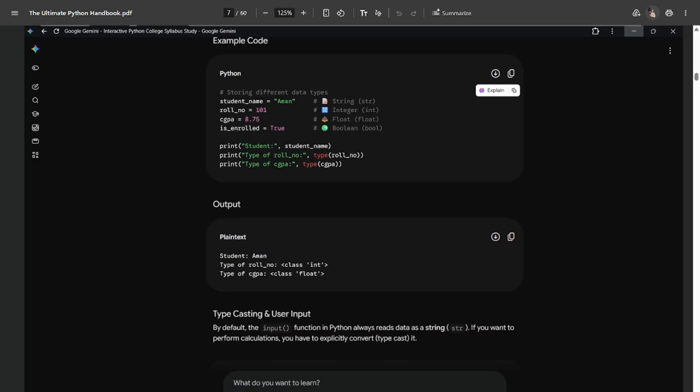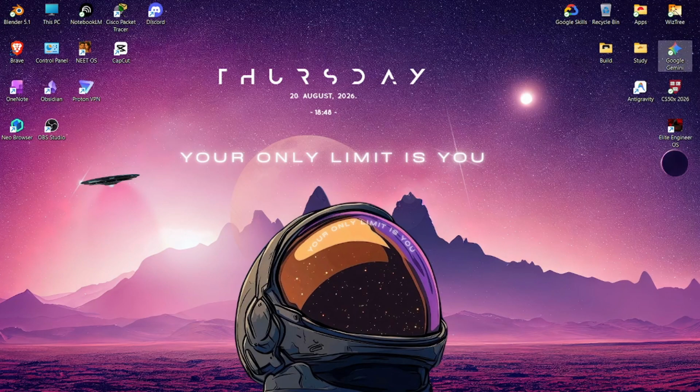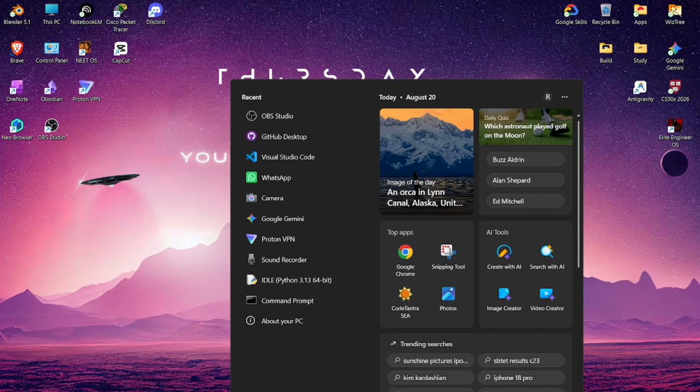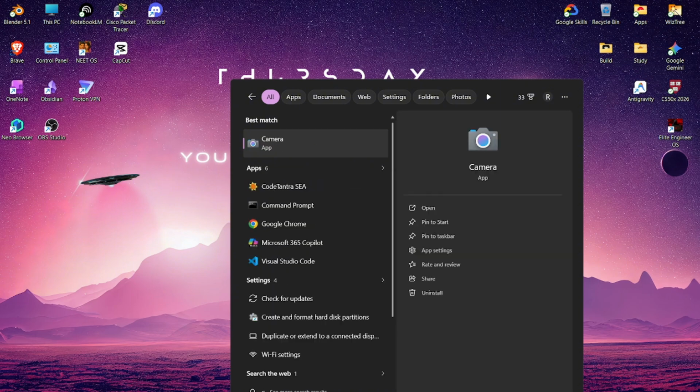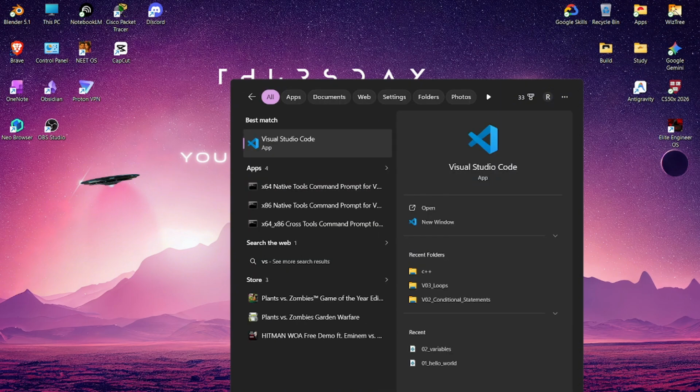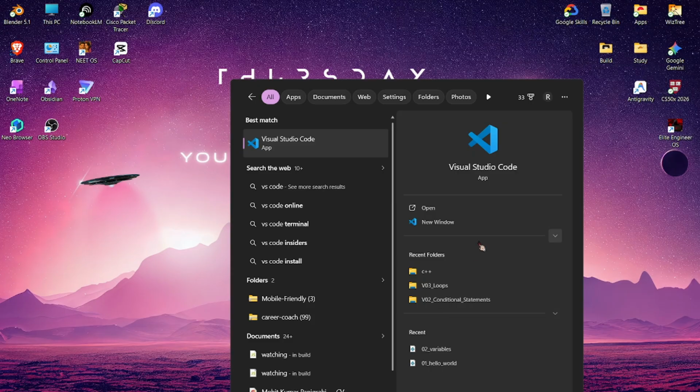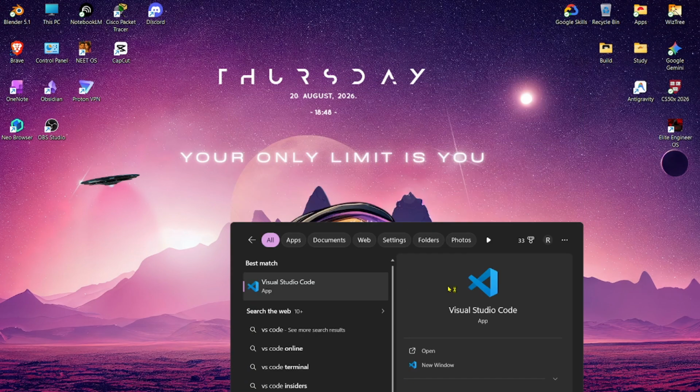Now let's print student name, type of roll number. Okay, so let's quickly check this. Okay, here is the output of that, but we'll verify it using our VS Code.